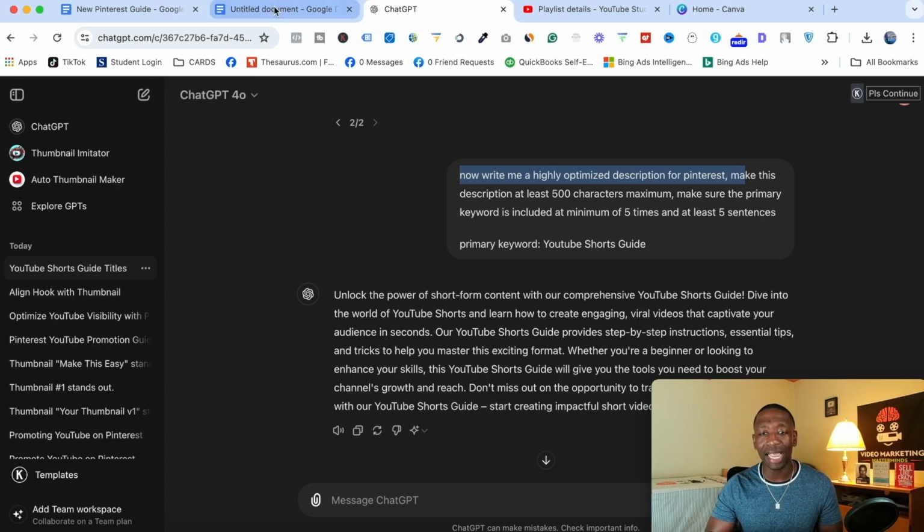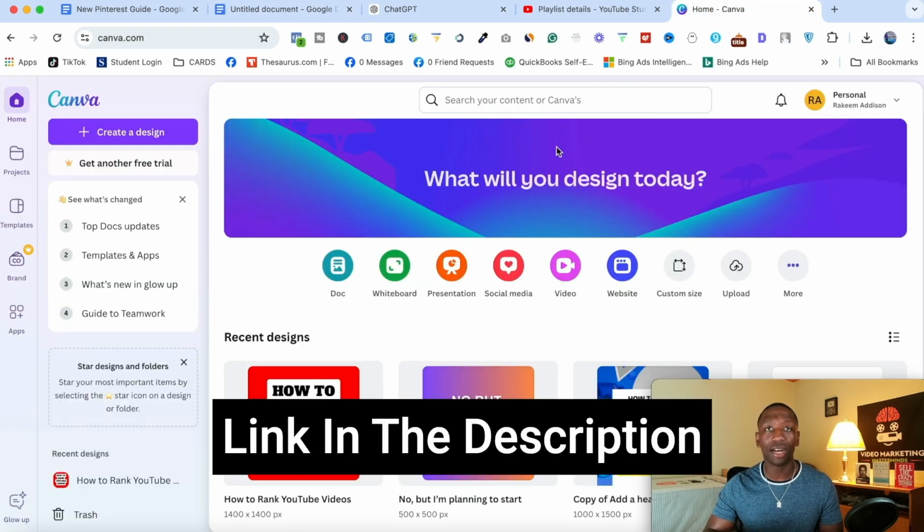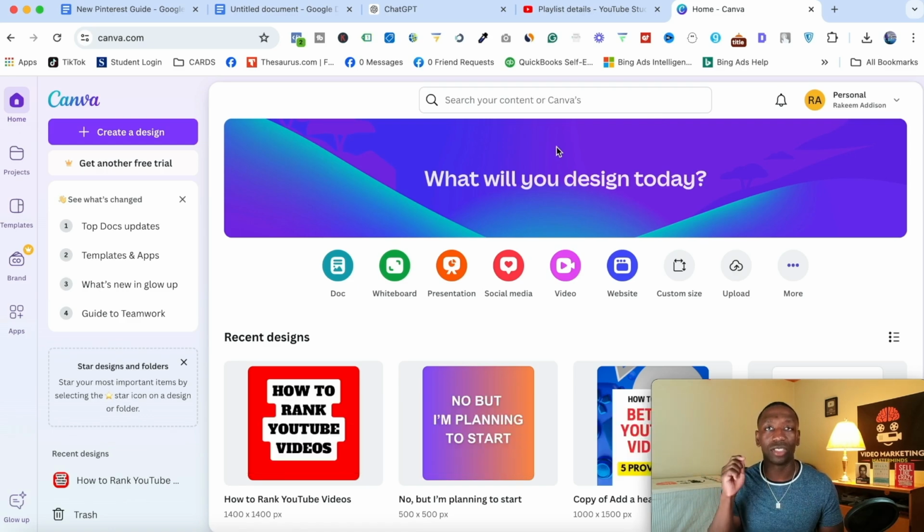All right, so now I got the assets right over here. And now we need to go ahead and create the board cover, and you're gonna see how simple that is. So I'm gonna go over here to a tool called Canva, and I'll leave a link down below. It'll be the first link down below in the description. All you gotta do is just click it so you can follow along through this process with me.